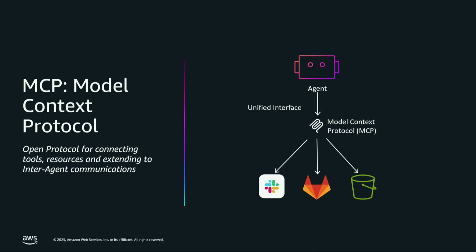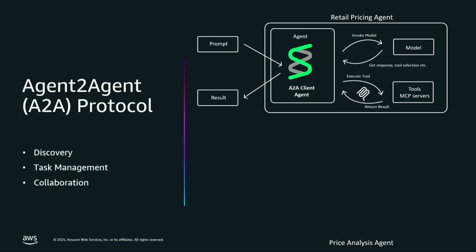But what if our agent factory receives a request when it needs to create a multi-agent system where multiple agents are talking to each other and working together to achieve a higher level goal? And for that, we are going to leverage what is known as A2A, or agent-to-agent communication protocol.